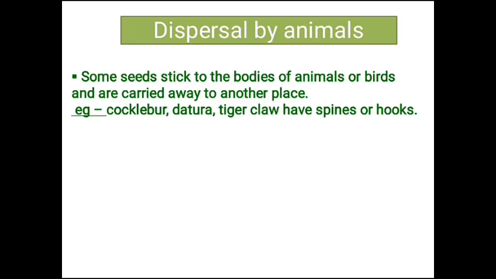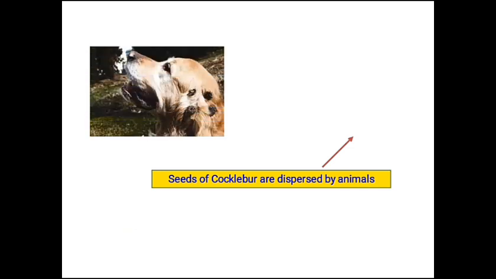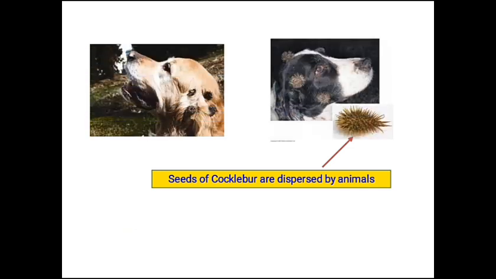Now let's look at another way of seed dispersal by animals. There are some seeds that stick to the bodies of animals or birds and are carried away to another place. Seeds like cockleber, dhatura and tiger claw have spines or hooks that stick to the bodies of animals or birds and are carried away. So, here in this picture, you can clearly see how seeds of cockleber get stuck to the body of an animal and thus will be carried to another place.